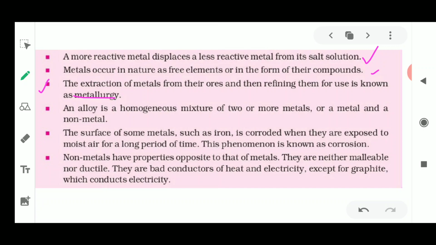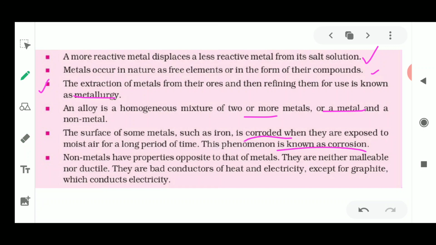Next, an alloy is a homogeneous mixture of two or more metals, or of a metal and a non-metal, as we have seen in the case of bronze, stainless steel and steel. Next, the surface of some metals like iron gets corroded when exposed to moist air. This phenomenon is known as corrosion.